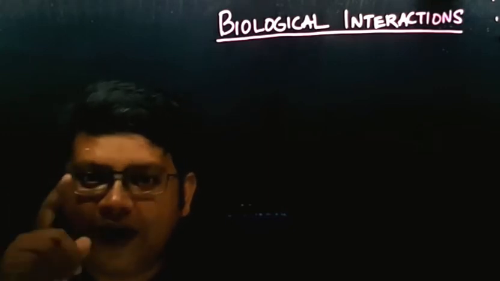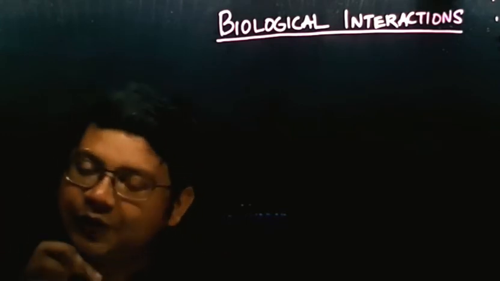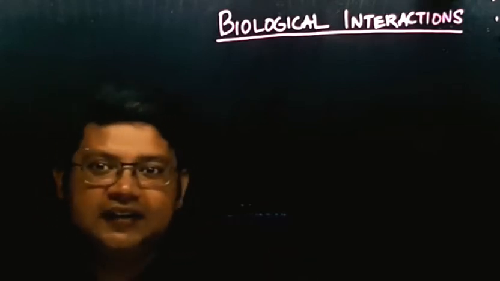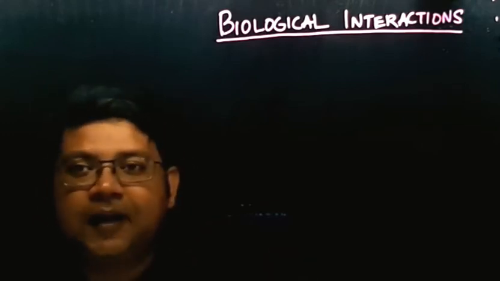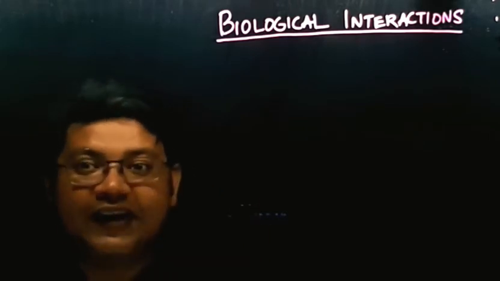Our main aim is to learn about parasitism. We'll see that it is also a type of interaction between the host and the parasite, which are 2 different species. We'll come to that, but before that, let us know a little bit about biological interactions. As I have said in the example, the species interact. Do 2 different species always interact with each other, or can the members of the same species also interact with each other?